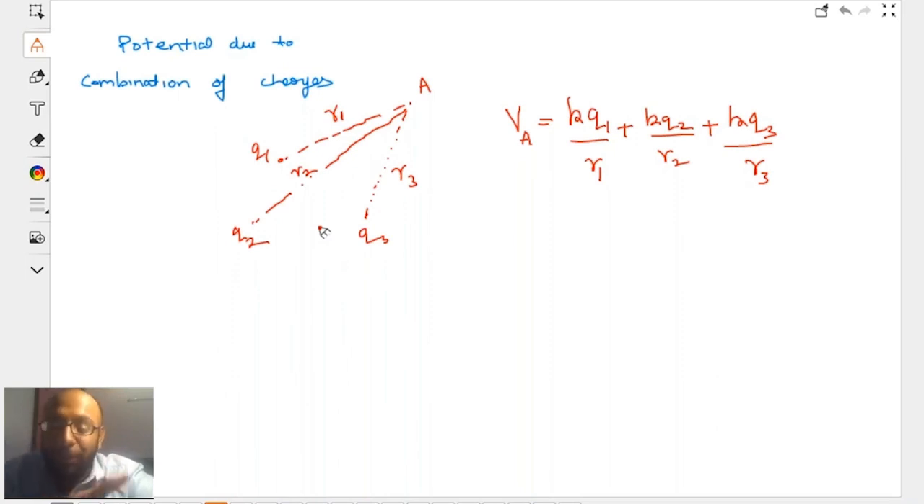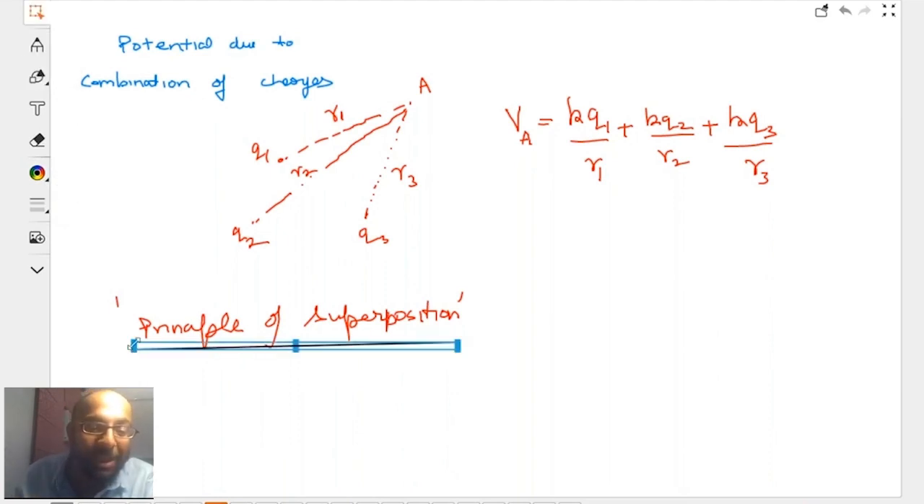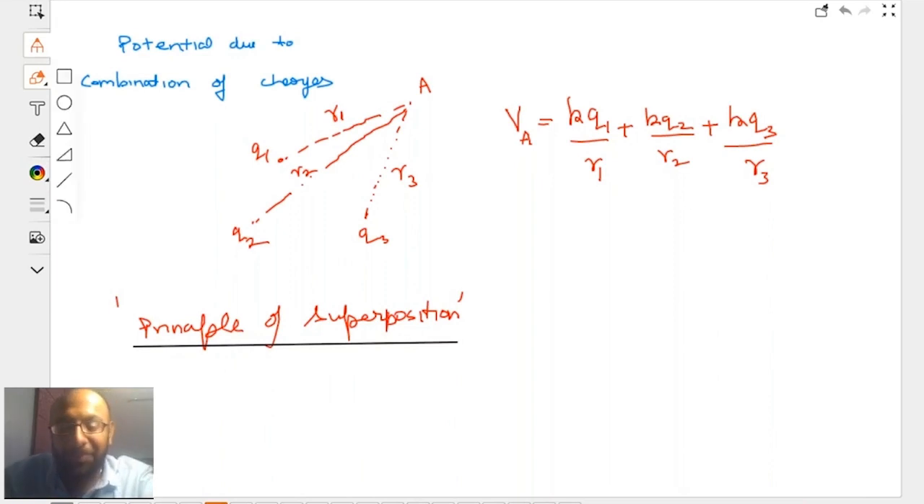Unlike field, in field we had to take care about the directions as well. We had to see how to add vectorially. Yes, this is the principle of superposition. In fields we had to take care of directions, but over here there is nothing called direction for potentials. So life is peace here. Right, kids? Now, moving ahead, my dear kids. So potential due to combination of charges is this.